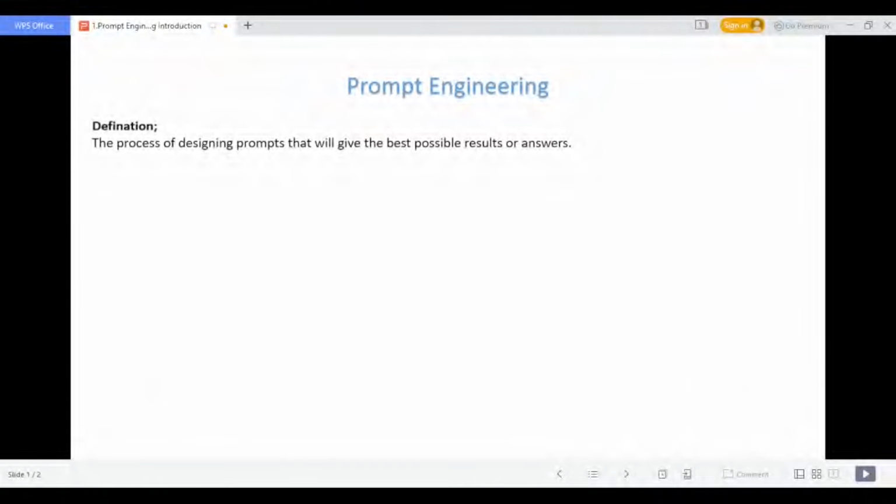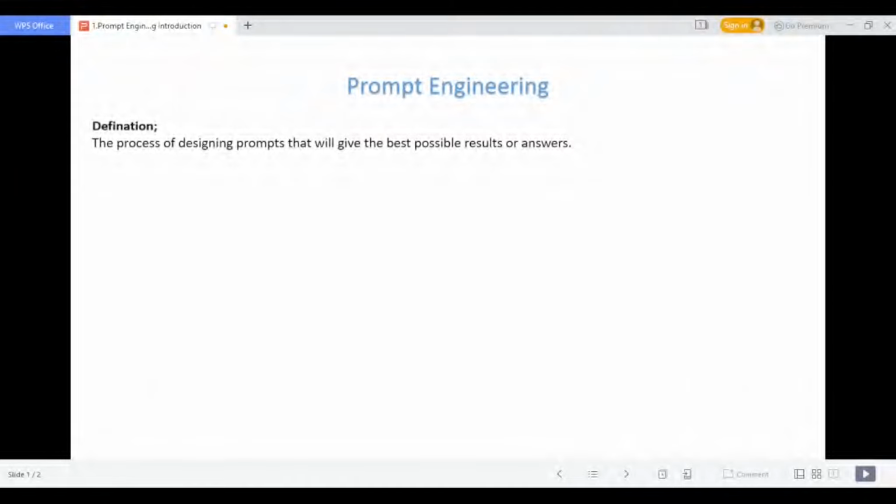Prompt engineering. Let's see the definition. The process of designing prompts that will give the best possible results or answers. Currently we are living in an AI era where AI is going to take over a lot of tasks which humans are performing as of now. Not completely, but the load on human beings will be decreased.